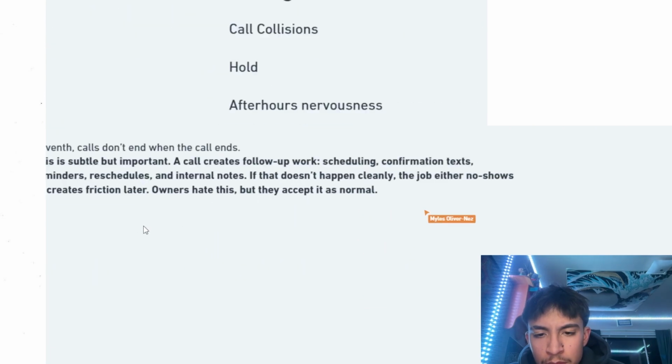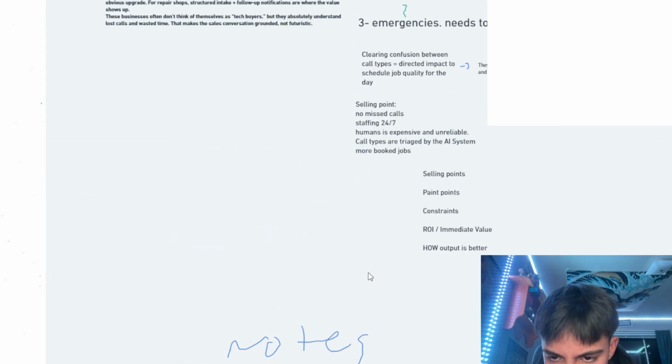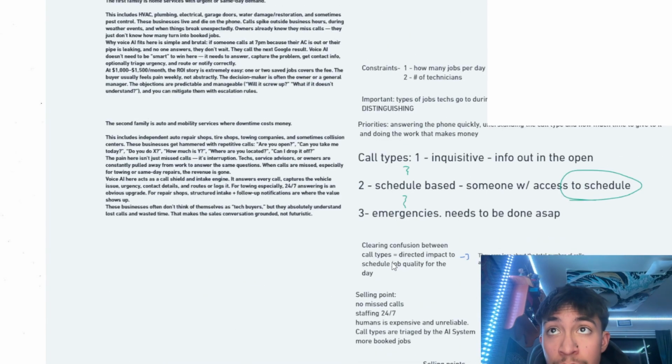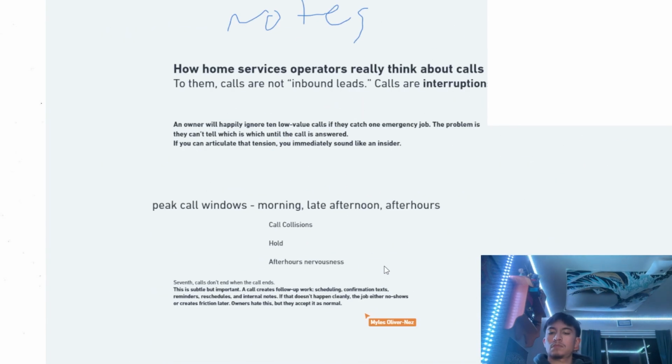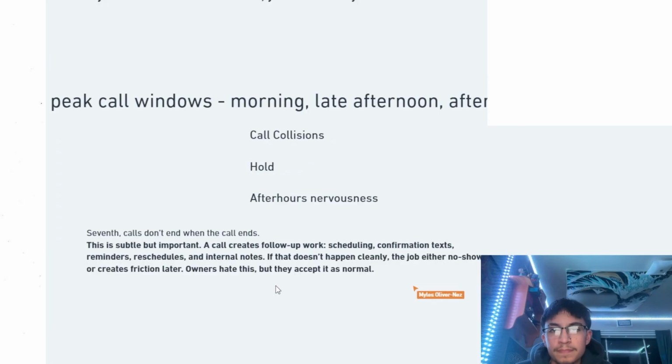And we understand also that the job doesn't end when the call ends. There's usually a lot of things that have to happen outside of the call that involve manual scheduling, confirmations, follow ups, rescheduling, note taking, all of this stuff, which is usually handled by a person. Which, if we were to take care of this through an AI system, ultimately, all of this, what we just uncovered in this session right now, is like our bread and butter for what we need to know about home service based businesses and AI and voice systems, right? We understood their pain points, why they care about what they care about, what they do in their day, how they do what they do. And we're just basically right now trying to frame ourselves to make a decision.